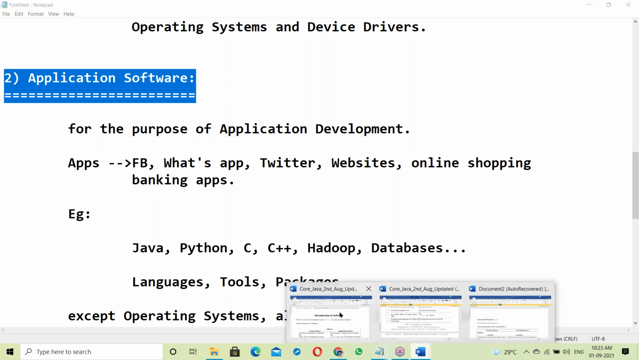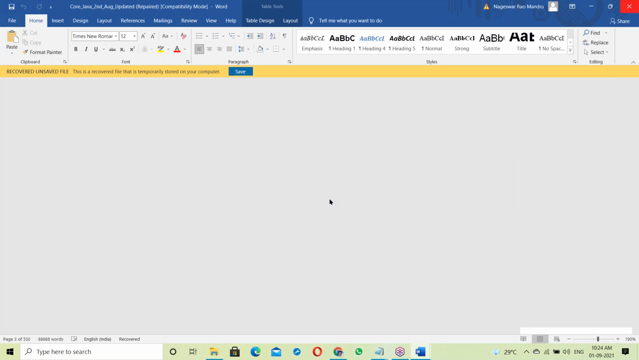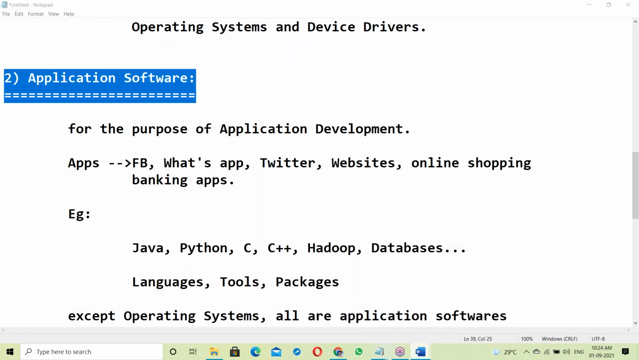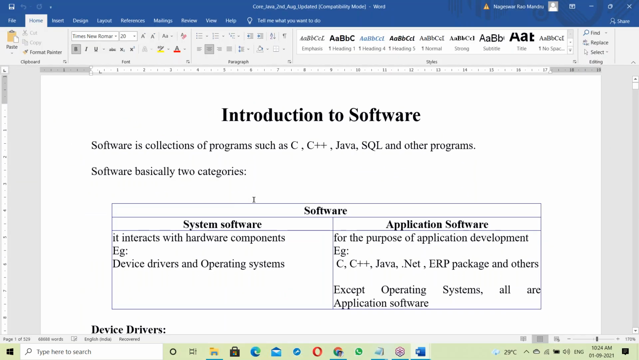See the document here. One second. In the document, everything is very clearly prepared. This document is for you only. Running notes are not necessary. Don't write any running notes. Just follow the document here.